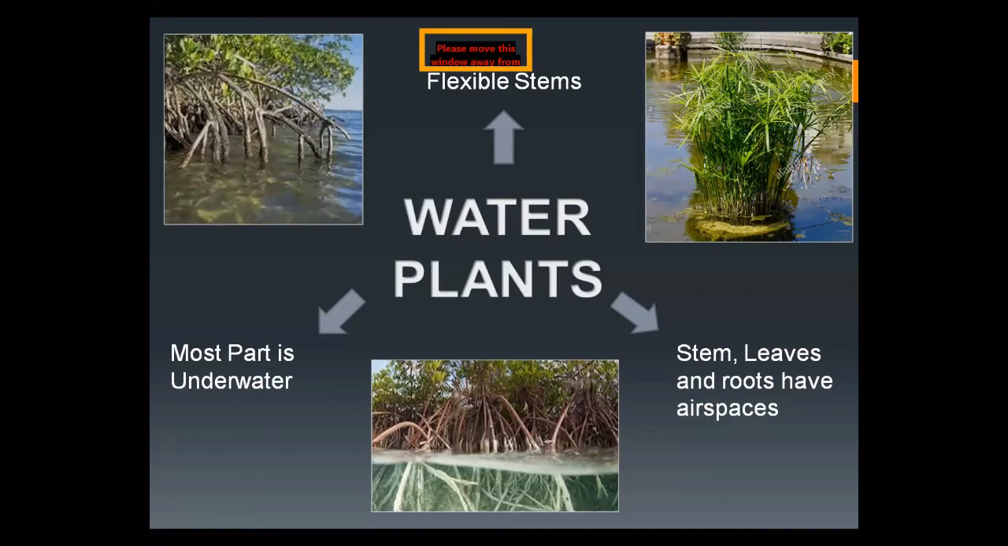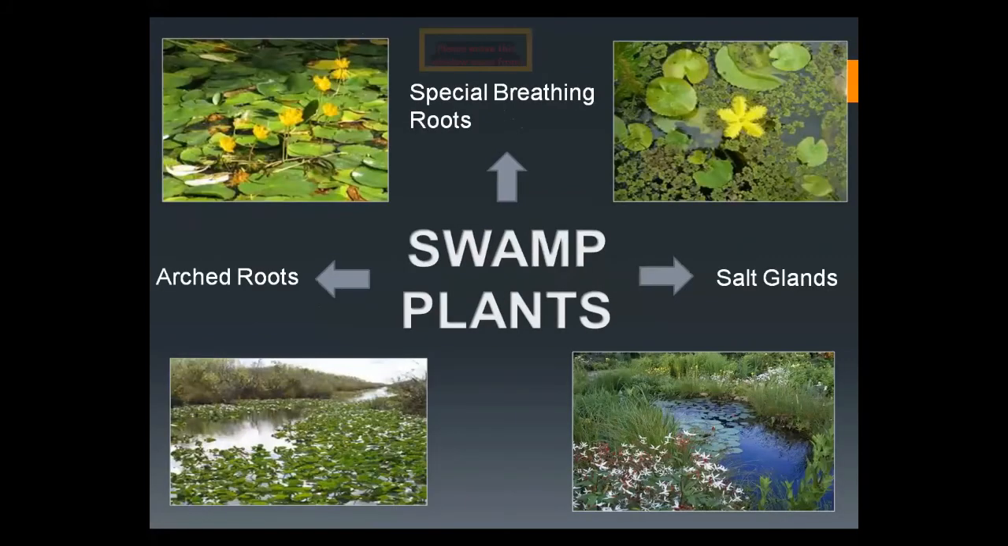That's why their stem, leaves and roots also have air spaces, and by this they can easily respire or do the process of gaseous exchange. These are the adaptations we observe in the water plants.